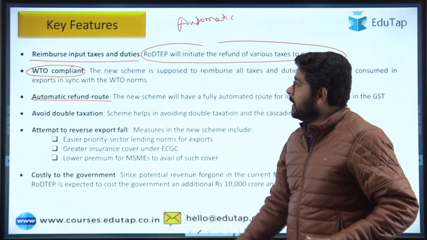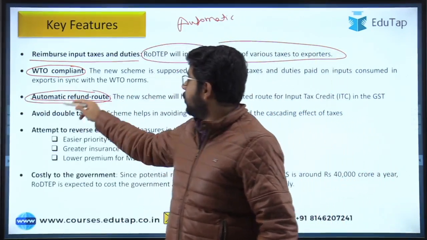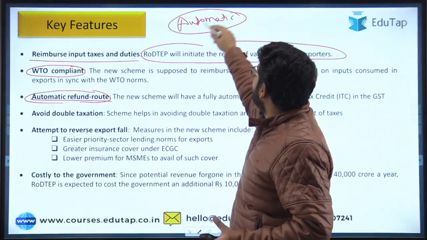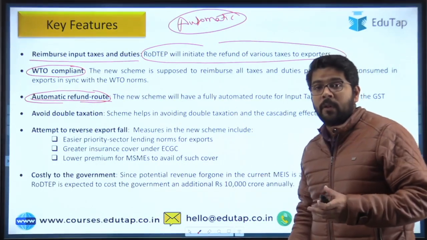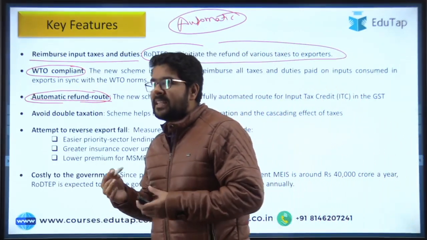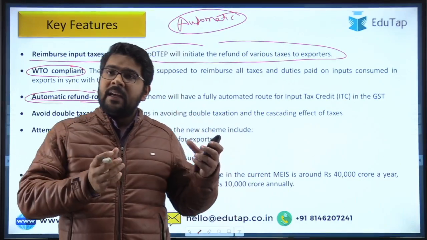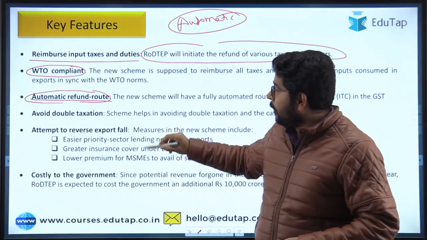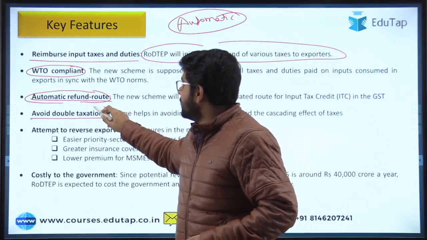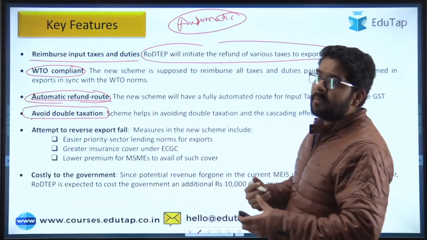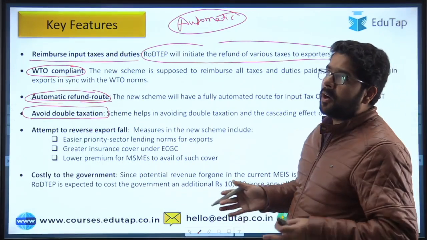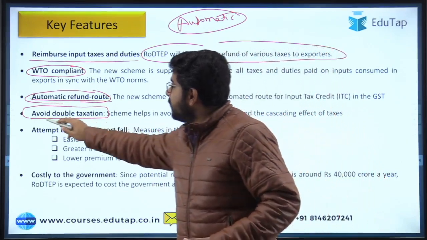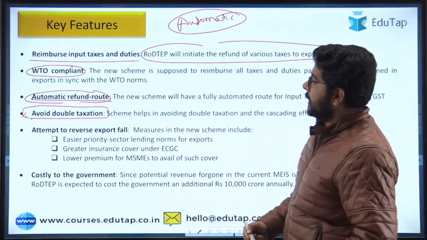Even the refund of taxes or checking of the taxes has to be done through automatic or electronic mode, whereas in MEIS it was mostly document based. It will also lead to avoidance of double taxation, because everything will be processed automatically. The system will check if there is a cascading effect of taxes or not, and that helps in avoiding double taxation.